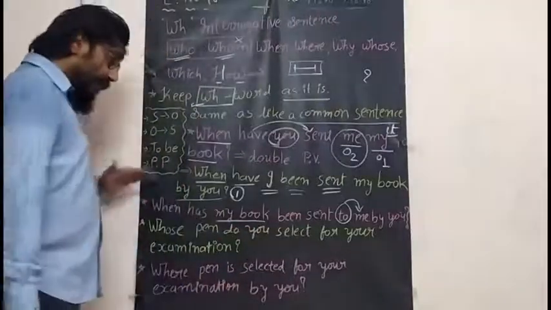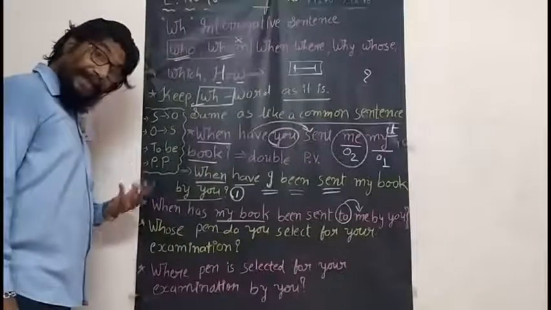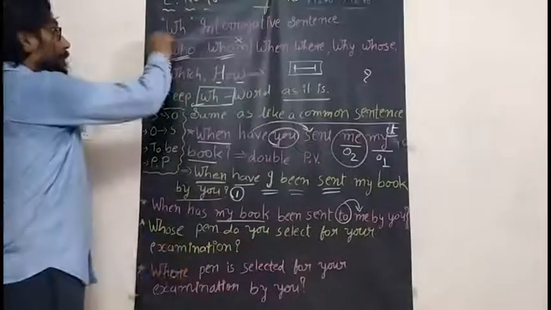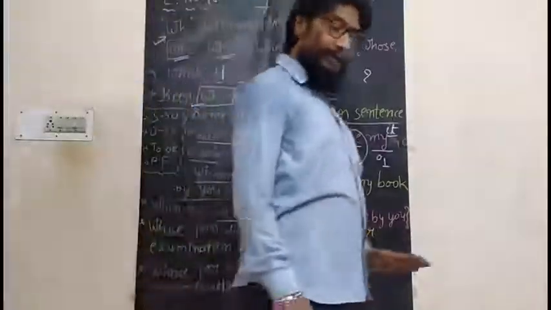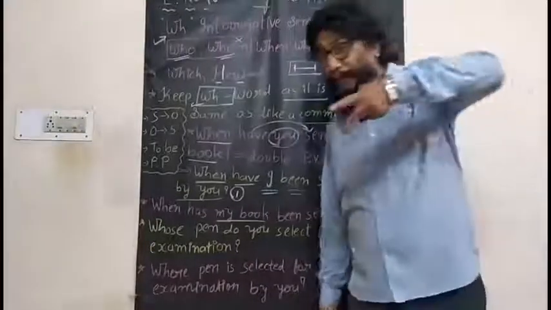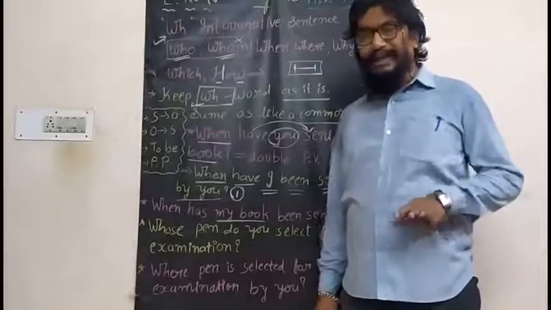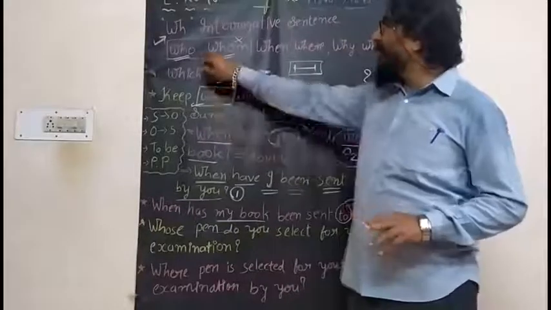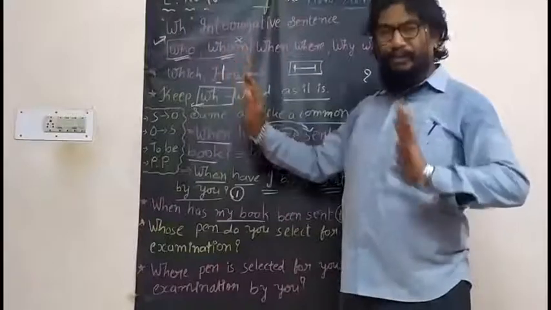In this way, we have completed double passive in WH interrogative sentence. There also we have used double passive. What have I done? Nothing else. WH word, these two we do not know: who and whom, we do not recognize them. For the time being.